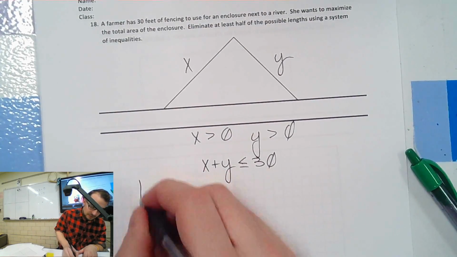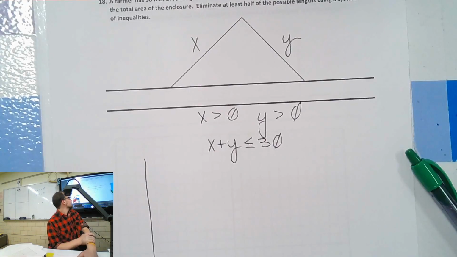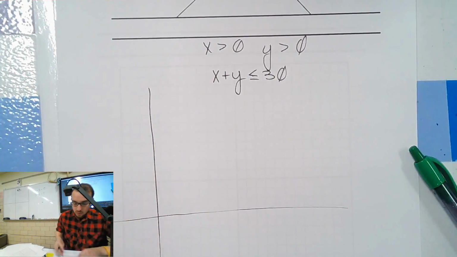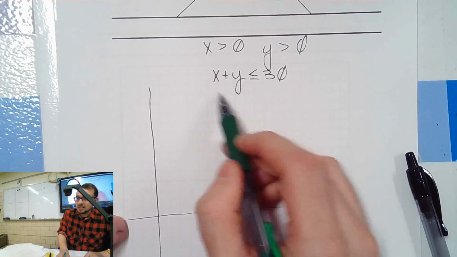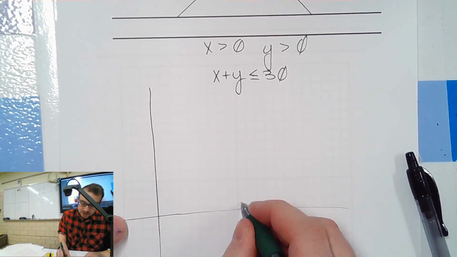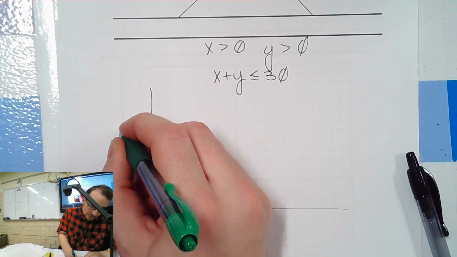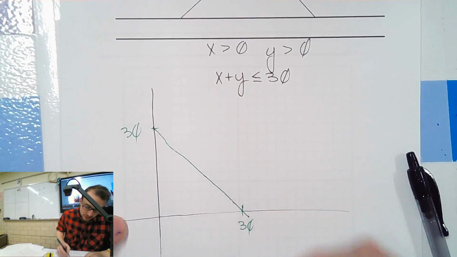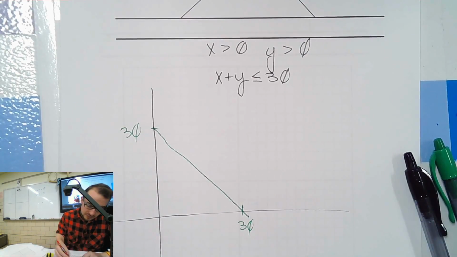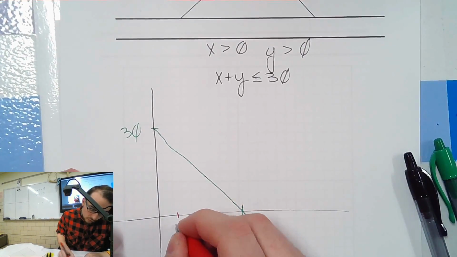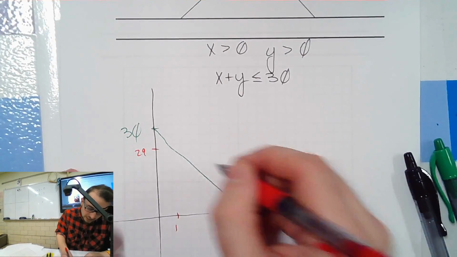Here we go. Here's our graph. Y greater than 0, x greater than 0. Took care of it. This is in standard form. X-intercept at 30, y-intercept at 30. Here's our area. Possible solutions are on this line. Let's test a few. How about we do 1 and 29?